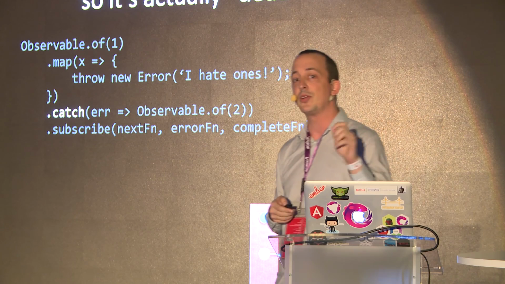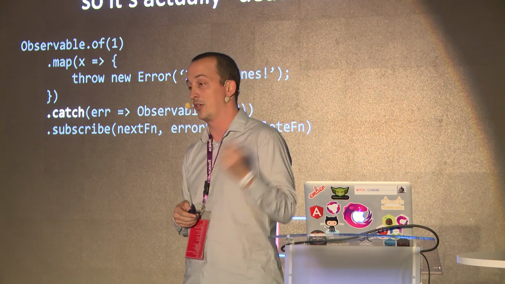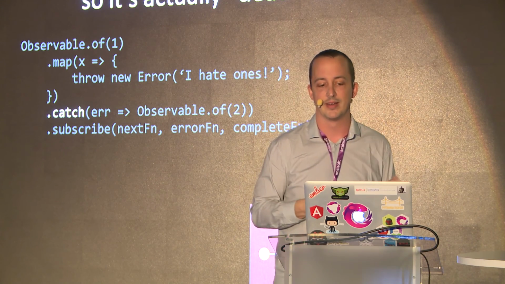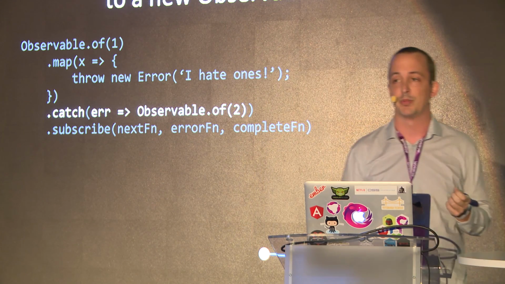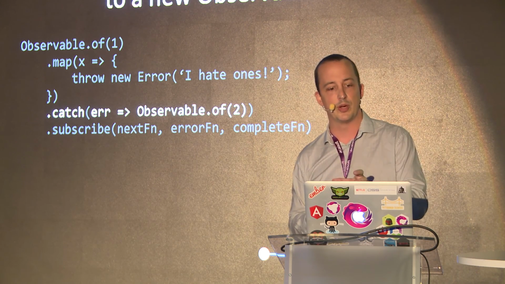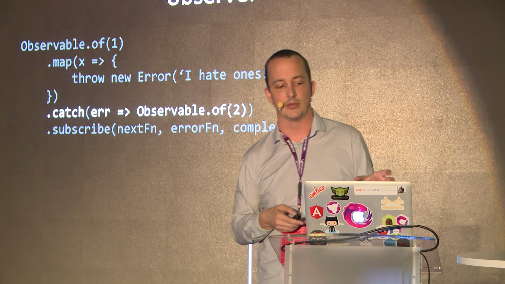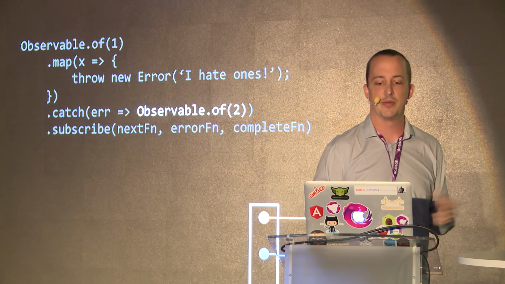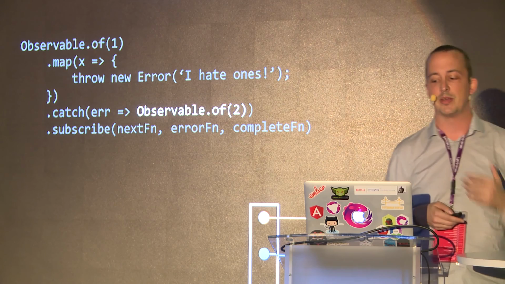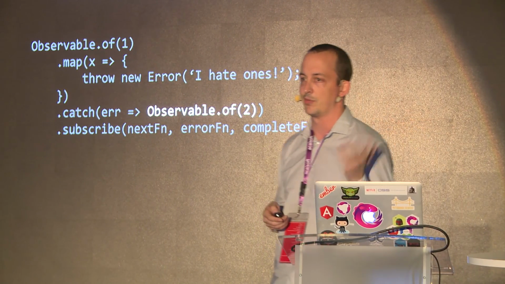Now, it's still calling error on the catch observer, so that catch observer is dead, because he called error on it. It can't do anything else. But it's going to call that function you provided to it, and it's going to map to a new observable that we then swap in and subscribe to. So then we get an observable. This is an observable, just the value 2. The 2 gets forwarded along, and then it completes because it's done. It's just an observable of 1 value.